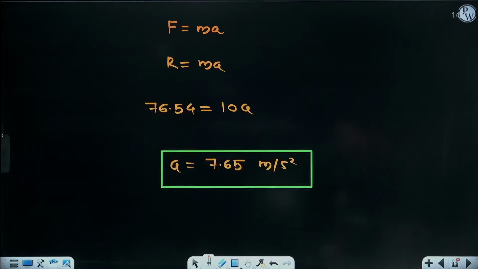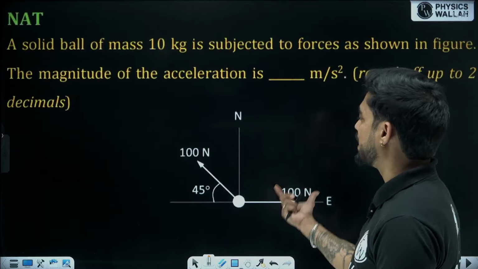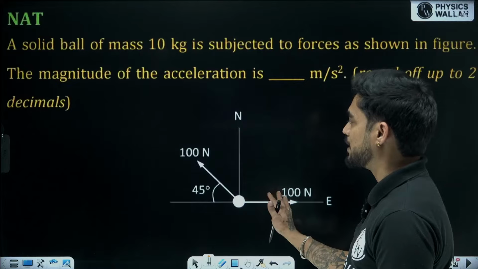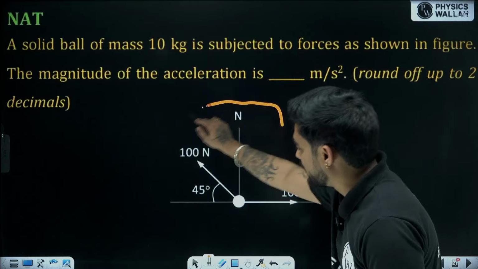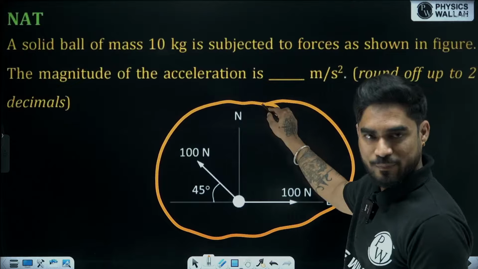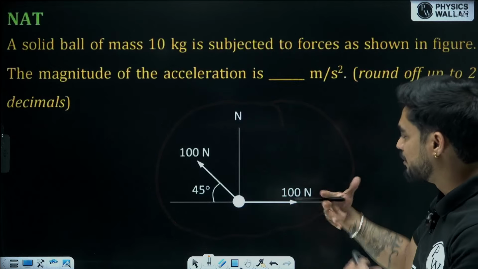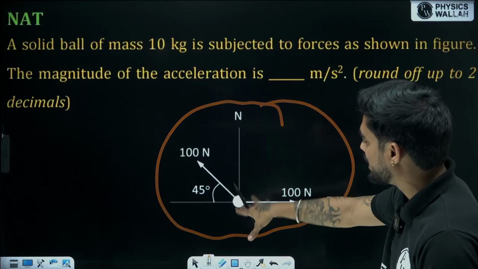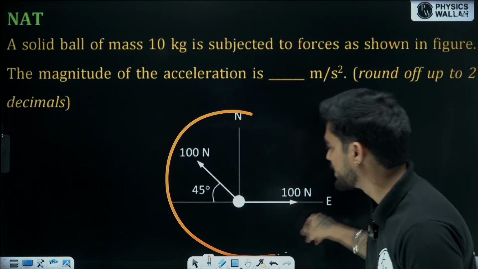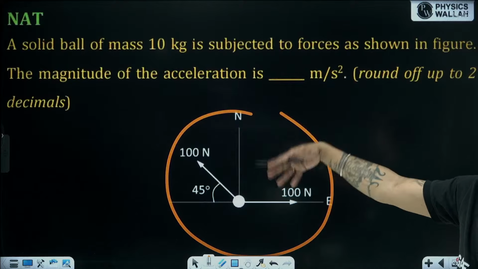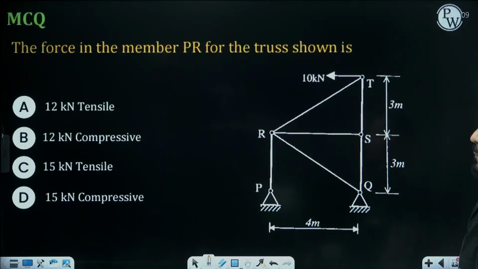Yes, actually the weight of the particle, in which direction it will be acting, it is not mentioned, because it might be a top view of the particle, it might be the front view of the particle. Don't know that. So we will assume that the weight of the particle is already included in this diagram, and by assuming that, we have solved the problem. Okay.